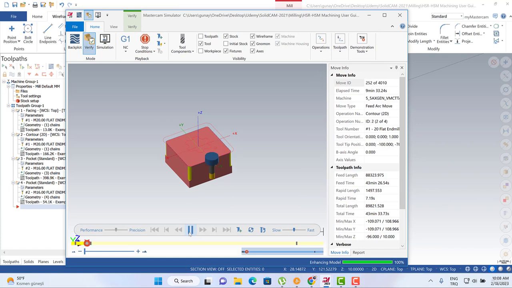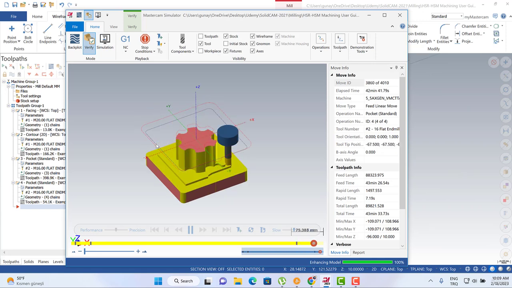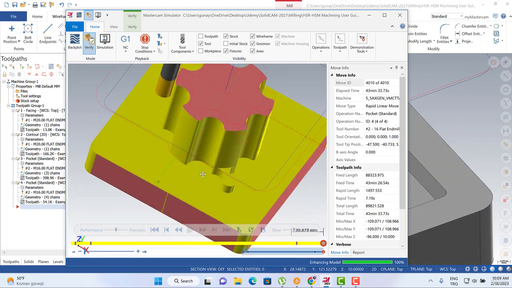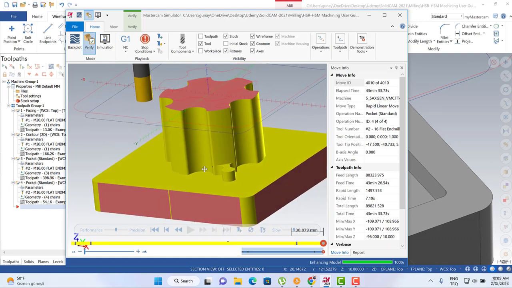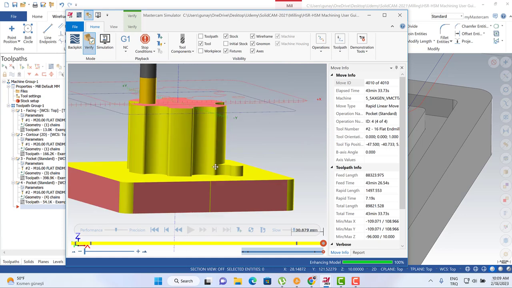And then we just need to hit that button to see our toolpath. Okay. And at the end of that, for the operation, we're going to see that kind of solution.